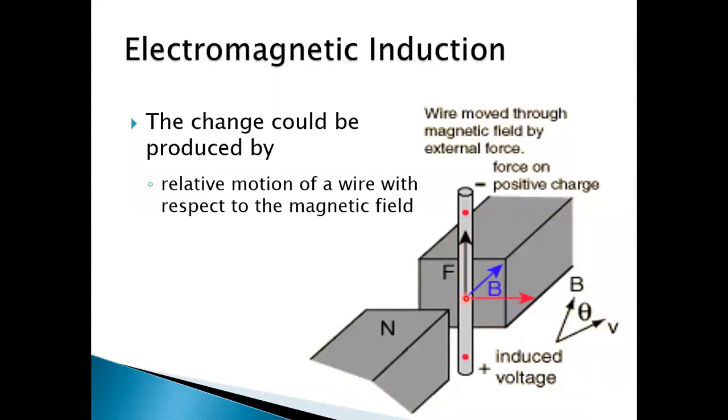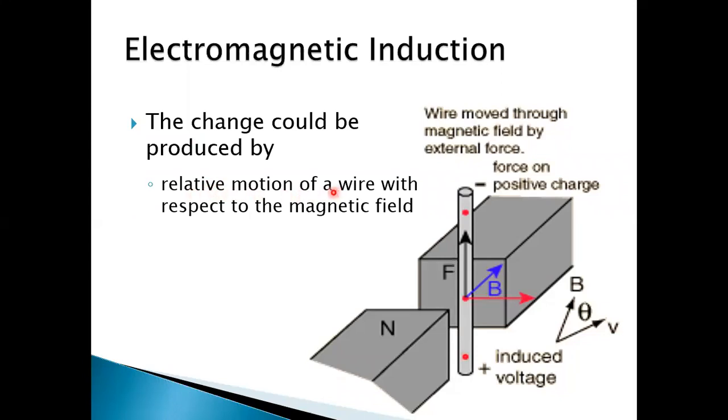So electrons in this conductor will shift towards this end, making this end negative, and consequently this end will be positive. Therefore, a potential difference gets developed across the ends of this conductor as long as it keeps moving in the region of magnetic field. And this potential difference is nothing but what? Induced EMF.